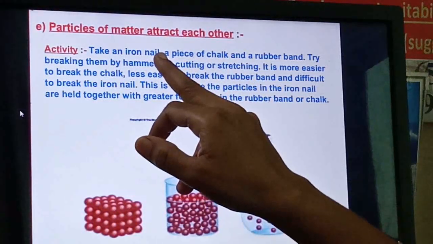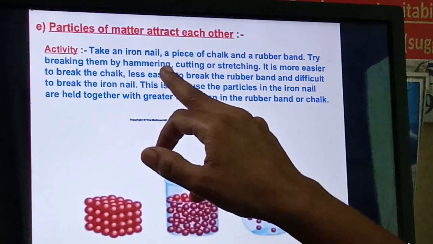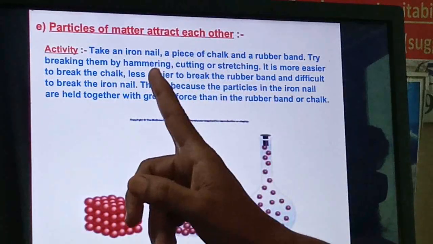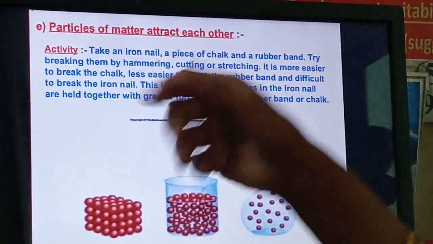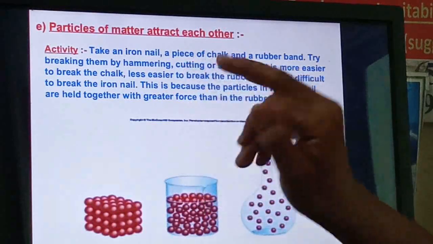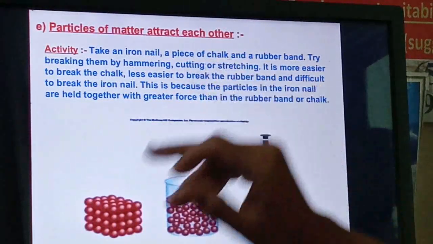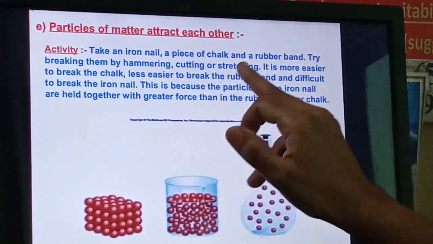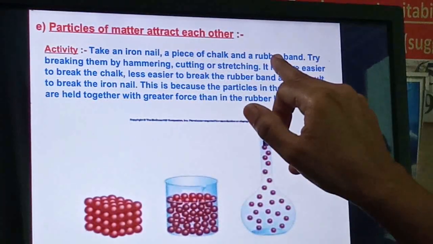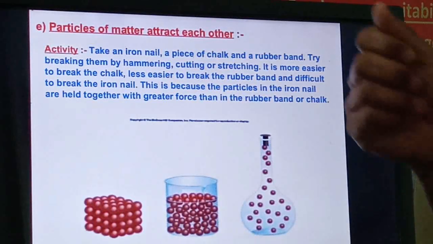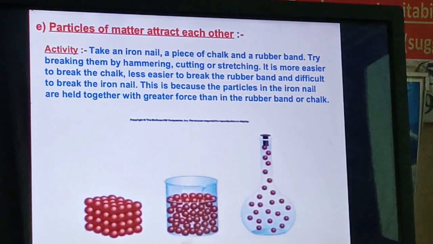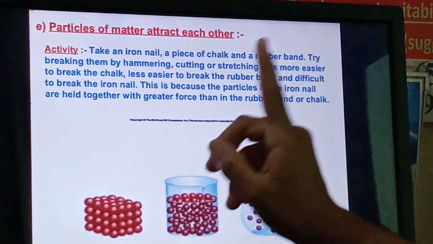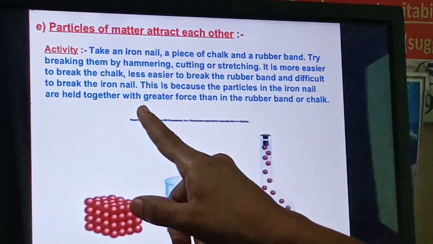First thing is the iron nail. If you are hammering it, it will not break, right? It will take a huge force, right? Then next, a piece of chalk, that you can easily break, right? And a rubber band, if you apply pressure on the rubber band, it will stretch but will not break easily, right? So chalk will break easily.